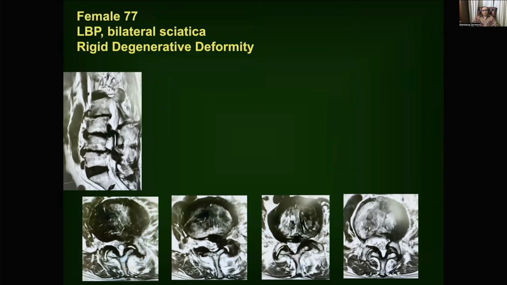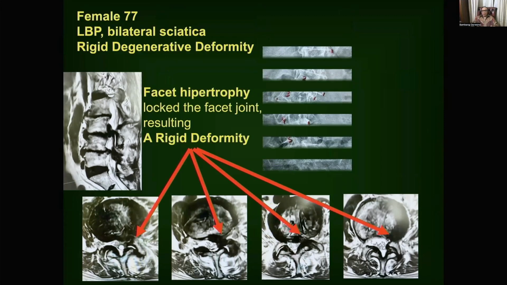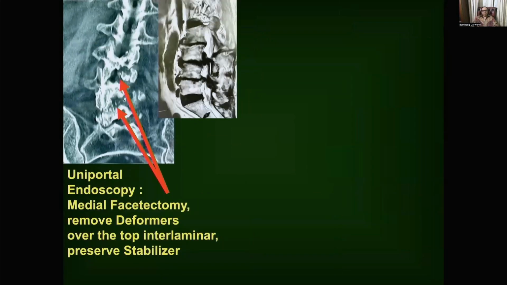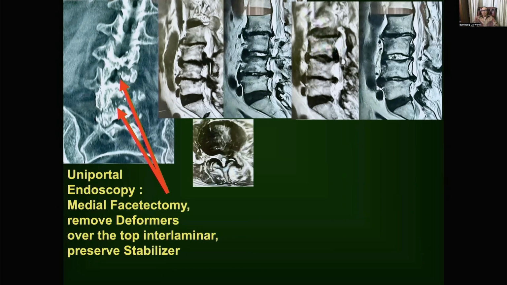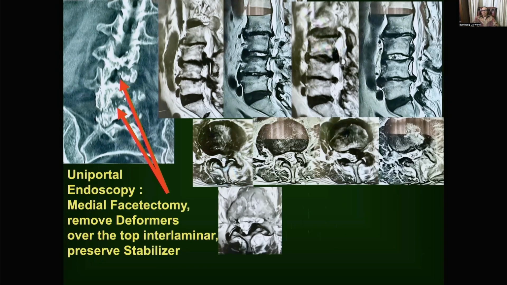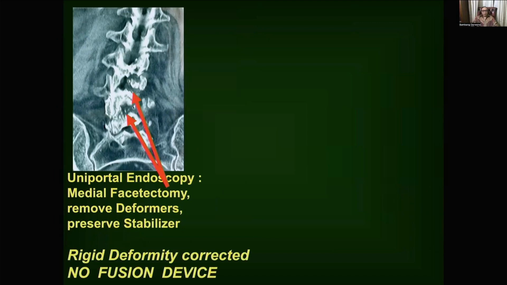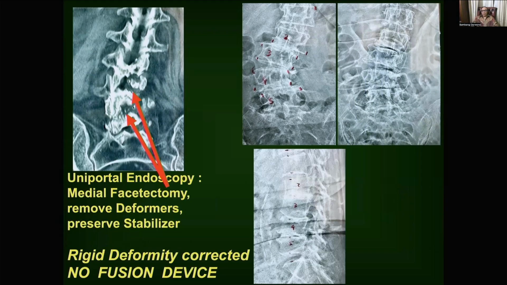Another case, female, 77, facet hypertrophy locked the facet joint, resulting in a rigid deformity like this. Then we perform medial facetectomy, remove the deformer over the top through the interlaminar space, and preserve the stabilizer, before and after. The result is rigid deformity corrected, no fusion device, before and after.